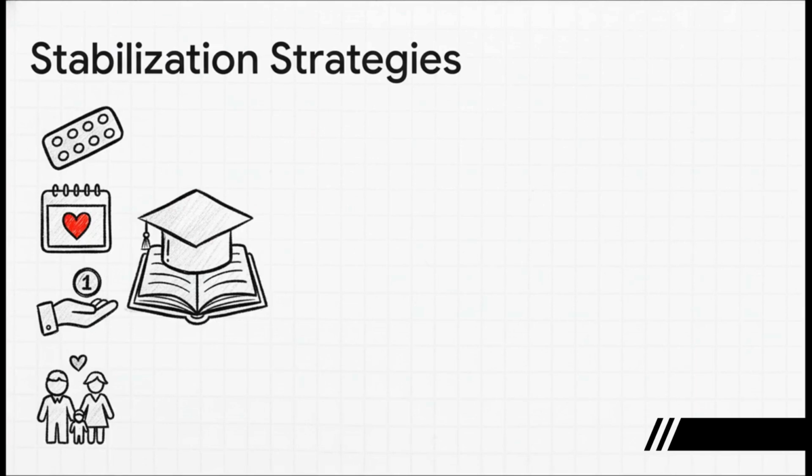Now, direct things like promoting contraceptives are pretty obvious. But which one of these do you think is the most powerful long-term solution? It's the one that often gets overlooked: increasing access to education for women. An educated woman is empowered to make informed choices, which naturally, over time, leads to smaller families. This link is a critical concept for your exam.